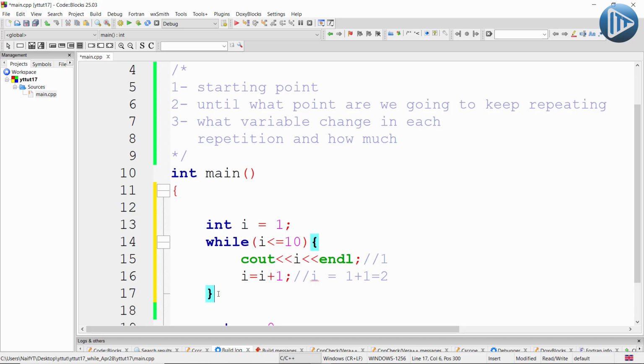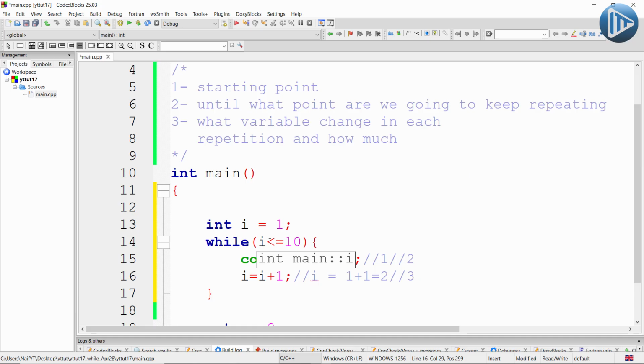And when it reaches this point, it is going to check the condition of the loop again and ask, is i less than or equal to 10? Currently i is 2. Is 2 less than or equal to 10? Yes, it is. So it is going to print i again, and this time it prints 2 instead of 1. Then it increases the value of i to 3 and checks the condition again.